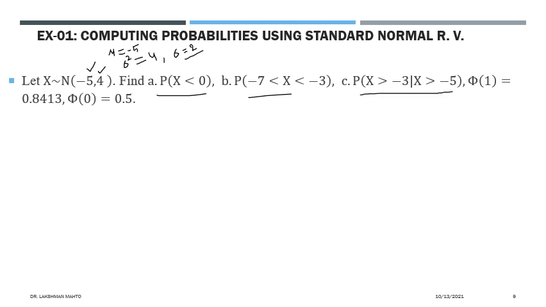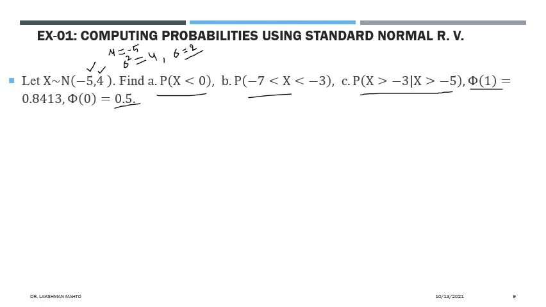A few more pieces of information are given: the CDF of a standard normal random variable for z equal to 1 is 0.8413, and the CDF at z equal to 0 is 0.5, because it covers just 50% of the area, either leftward or rightward. So the probability up to 0 is the left portion of the area, which is 50% or 0.5.